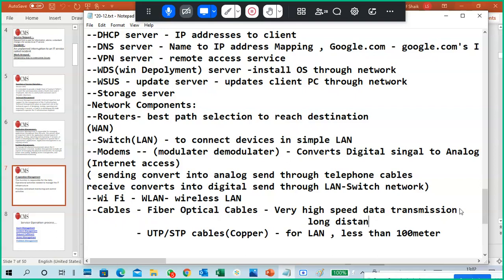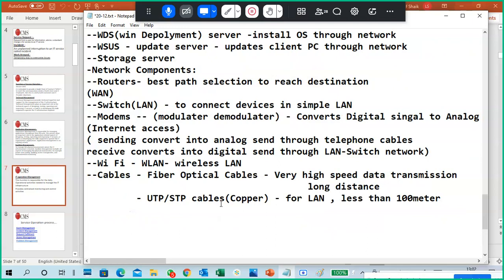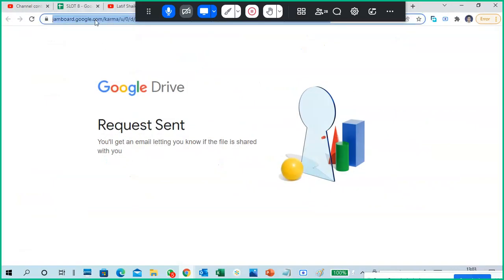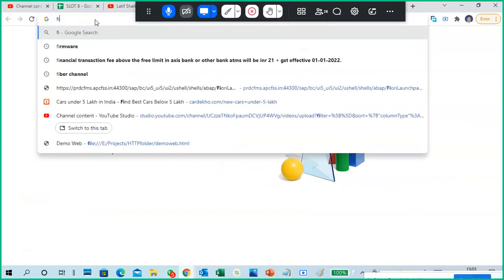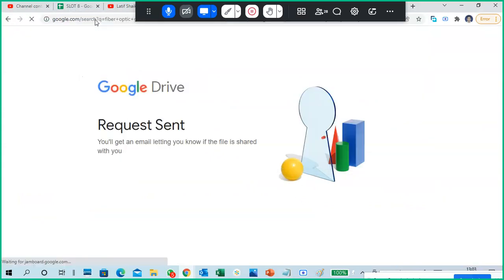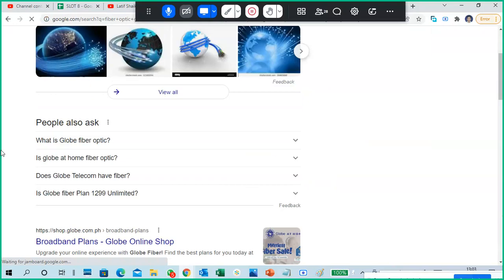Some people get the wrong idea that we are getting internet from satellites. We don't get internet from satellites, we get internet from fiber optical cables. How does it look? You can type in Google fiber optic globe.